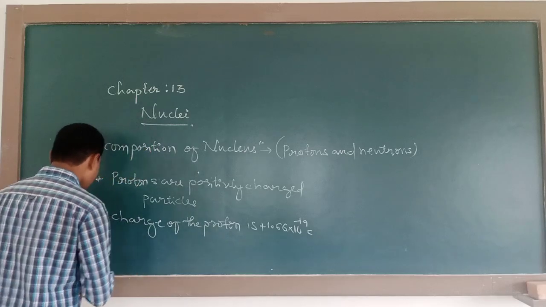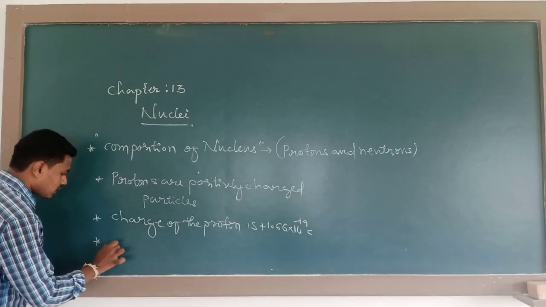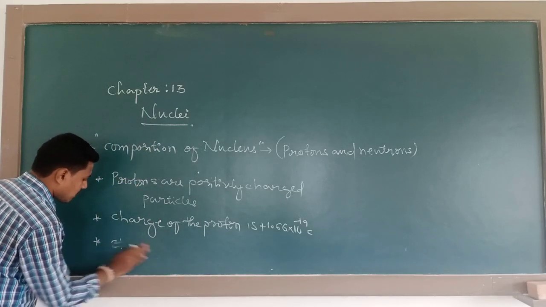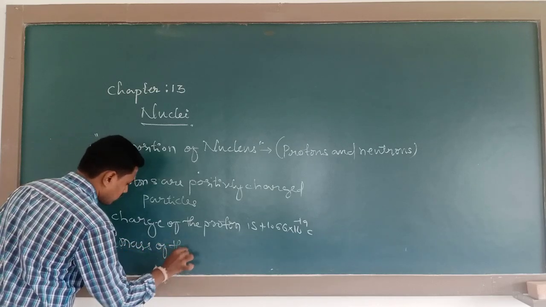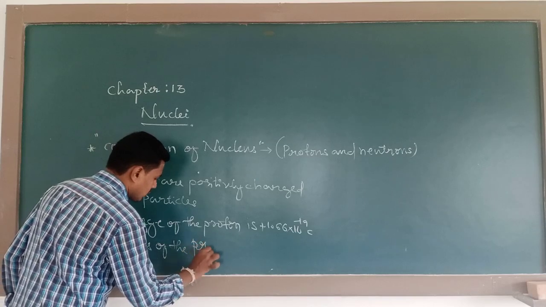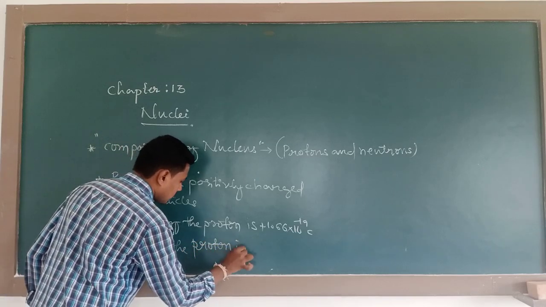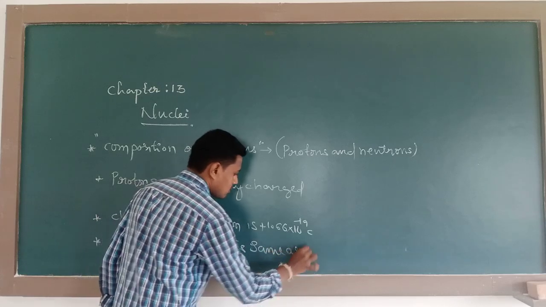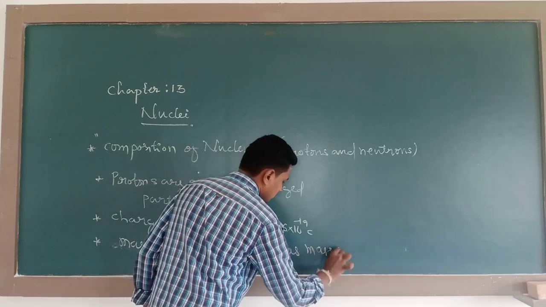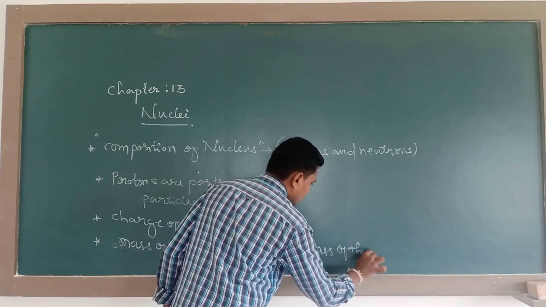And next, this proton has got a mass. The mass of the proton is same as mass of the neutron.